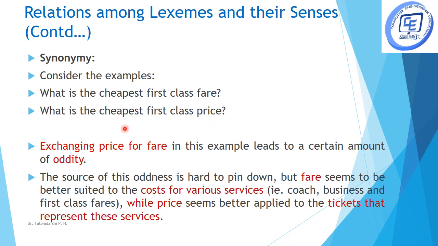In the second case, there is a certain oddity to the sentence. Generally, we use fare in terms of cost for various services. In this example we are using first class, which is a service, so fare is better compared to price. Price is generally used to represent the ticket price of that particular service.